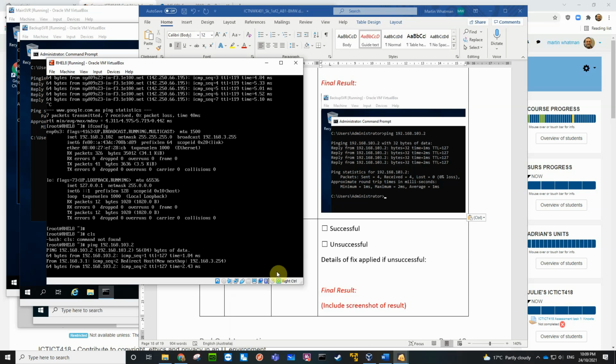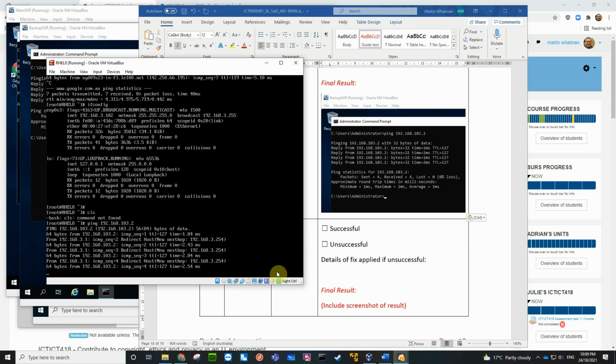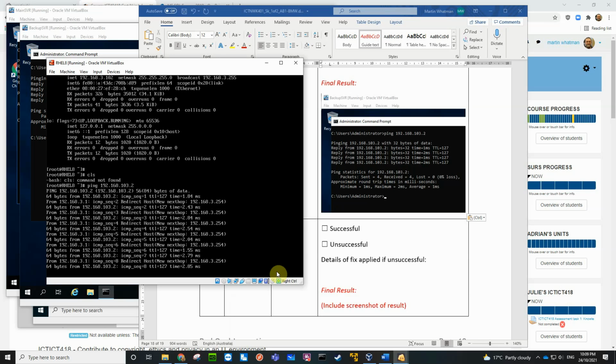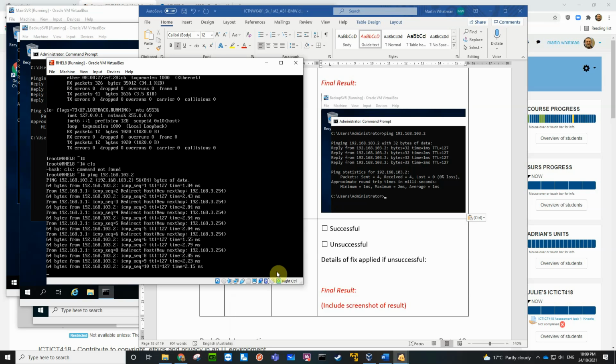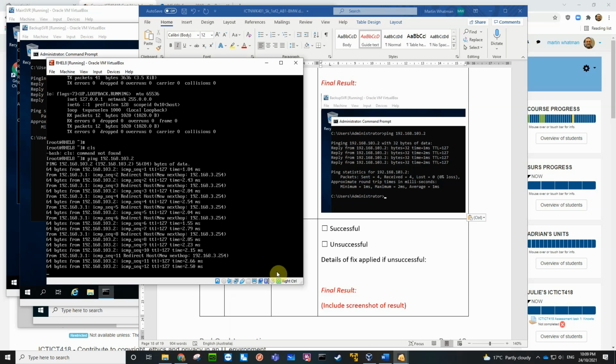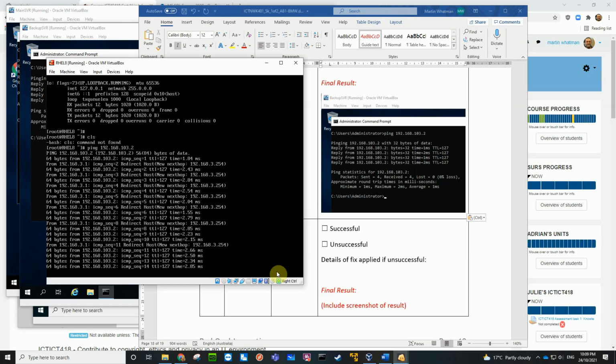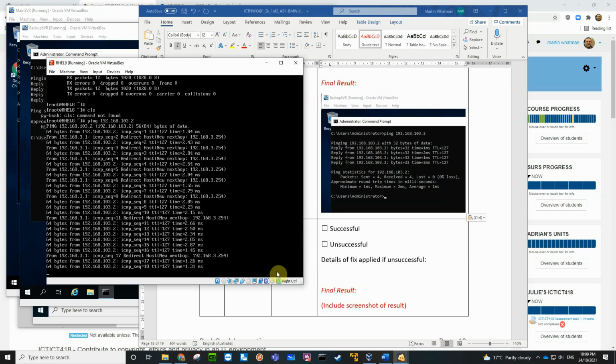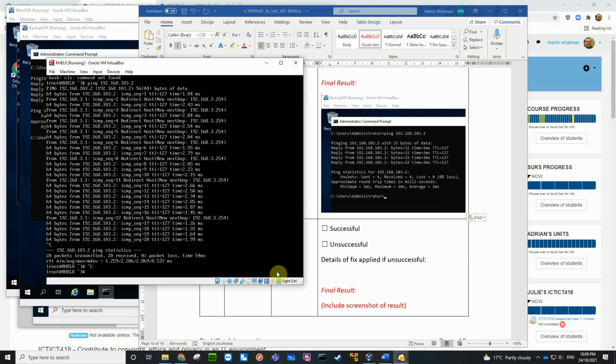So that's the client. You notice Linux doesn't stop. So I'm going to hit Control C when it gets a little bit higher. About there will do. Okay, so you can see ping that and it's getting it.